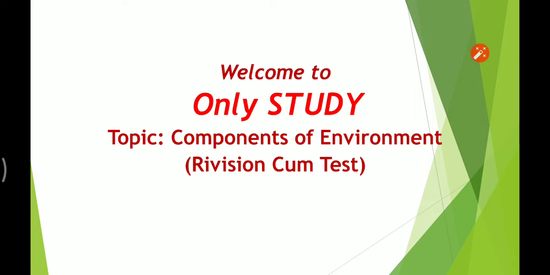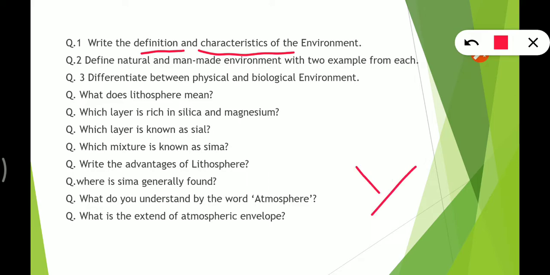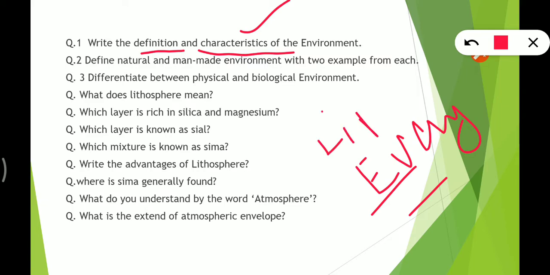Let's start. So here we have questions. The first question is: write the definition and characteristics of the environment. So the definition is very simple: everything that surrounds us is called environment, right? And if we talk about its characteristics, then it is just like a life support system, right? And it provides us air, water, land, etc. Okay, so these are the characteristics.